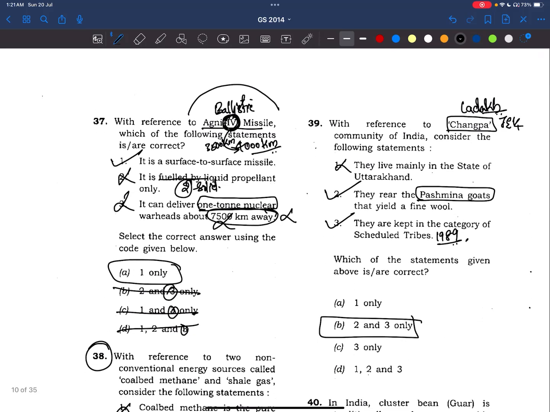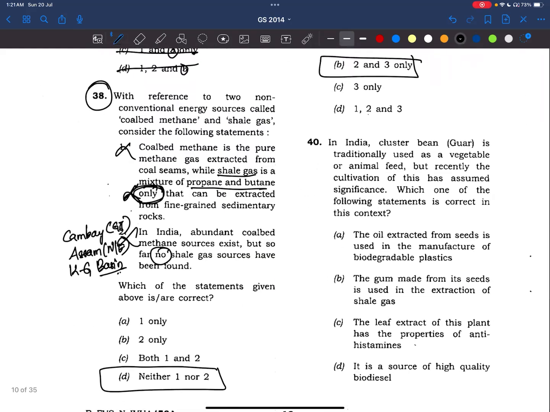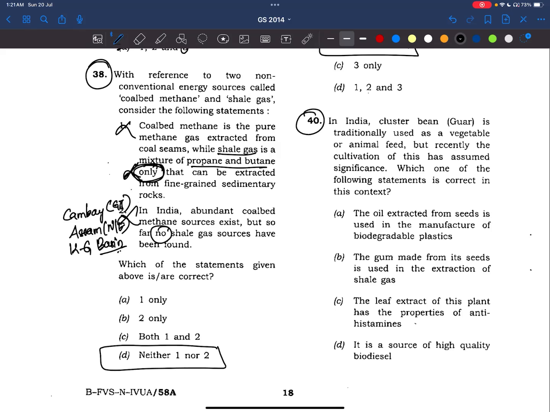Now see, in all these questions, many tribes related questions have come. We'll make notes of major tribes which are there in India, state wise. I'll make those notes and I'll share in the Telegram. Right? Now, following to the 40th question. This is the last question for this video, friends.